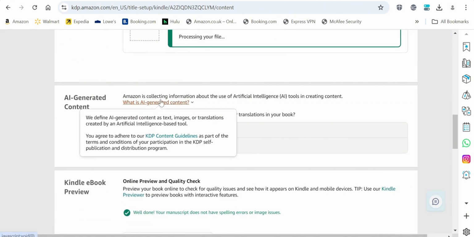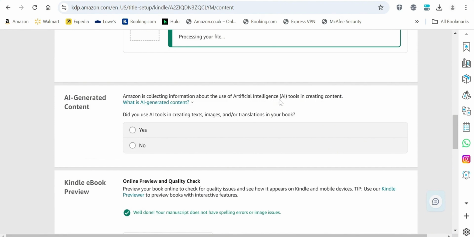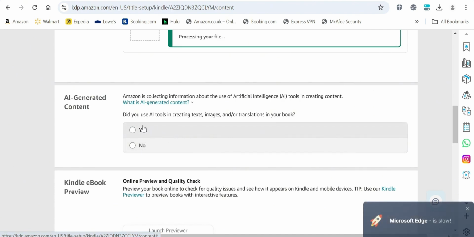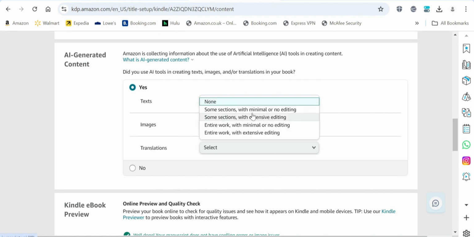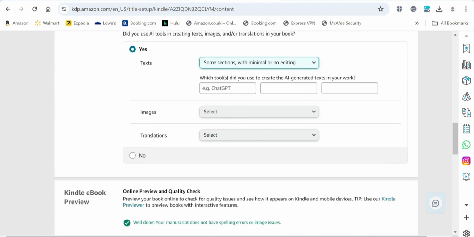So moving on, Amazon is collecting information about the use of artificial intelligence. This is where you declare whether you have used AI assistants to create your work. Click onto yes, and then they ask you for the details of the ones that you've used AI for. Text, some section with minimal or no editing. So it depends on how you've created your work, so you just go ahead and declare that here. What we've used is Claude AI, so you put that in there.